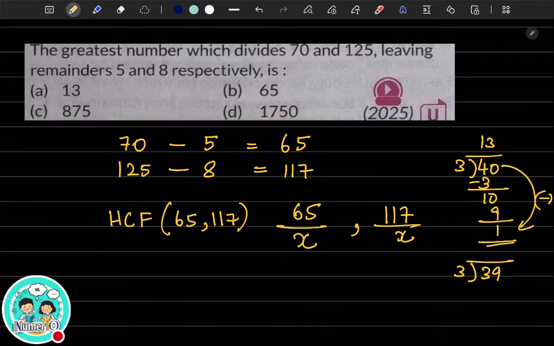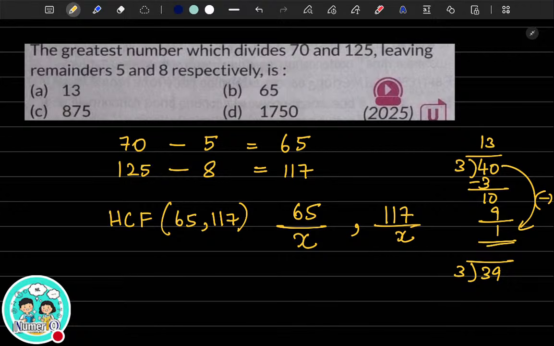Okay. Did you understand now? So get me the HCF for 65 and 117. Can you?